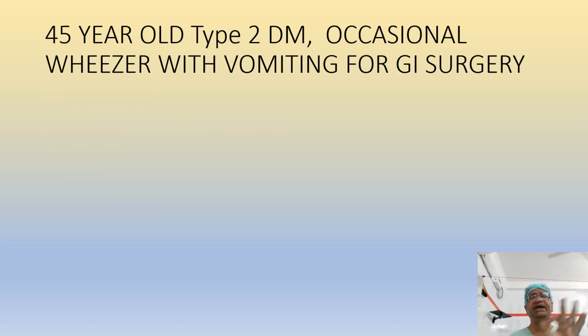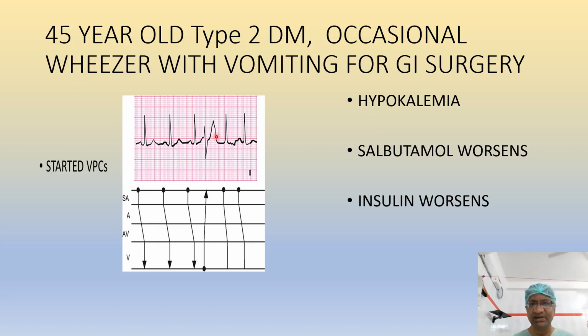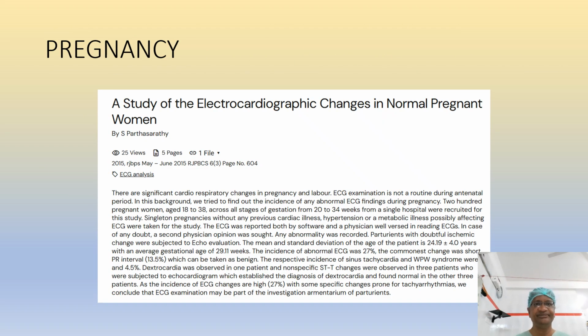A 42-year-old male, type 2 diabetes, occasional wheezer with vomiting, for GA surgery, develops VPCs after GA. So now you have three problems: type 2 diabetes, occasional wheezer, vomiting. This vomiting can cause hypokalemia. This wheezing, sometimes salbutamol, can cause hypokalemia, and insulin can worsen this hypokalemia. So these are all the clinical scenarios. We get hypokalemia and also start getting VPCs.